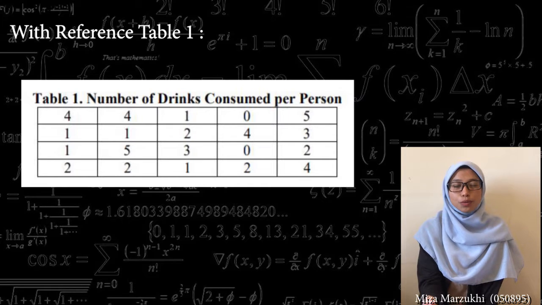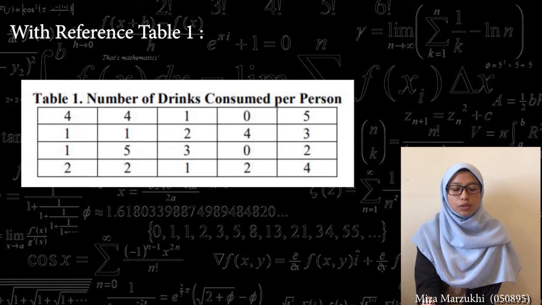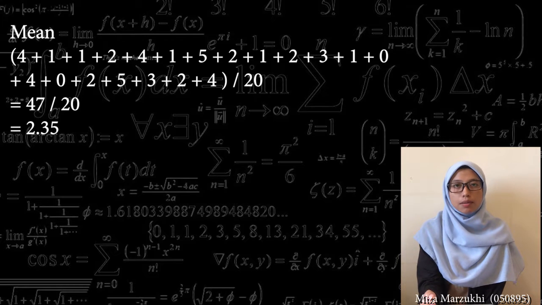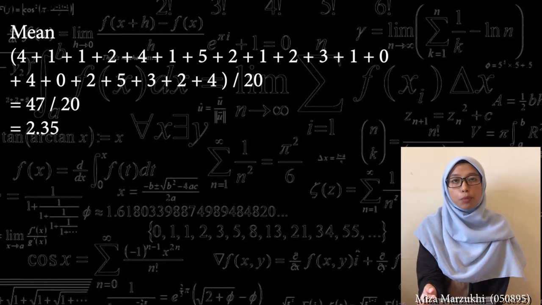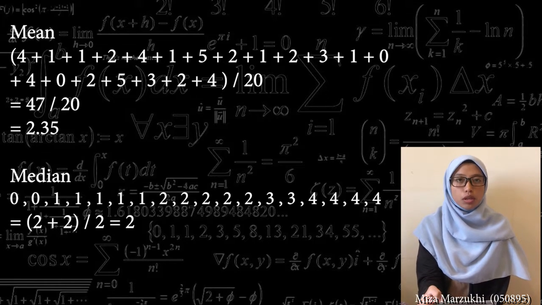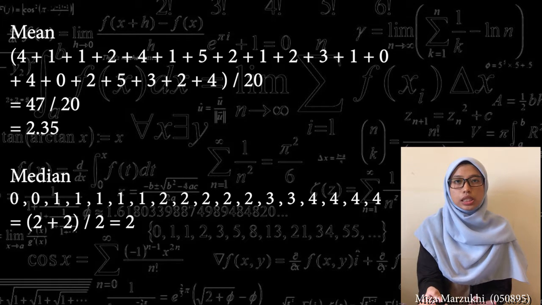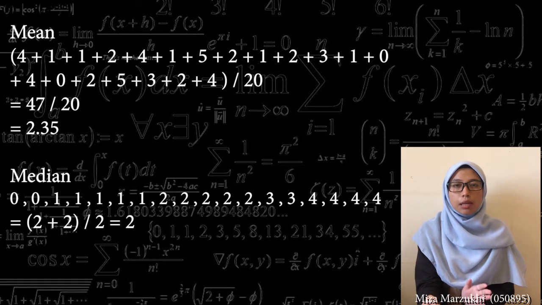Okay. Untuk nombor 2, dia suruh cari mean, median dengan mode. So untuk mean, kita tambah hasil semua data bahagi dengan bilangan data. So jawapan dia 2.35. Untuk median pula, kita akan susun dia mengikut dari nombor yang kecil hingga nombor yang besar. Lepas tu kita akan ambil data nombor 10 dan 11 sebab dia di tengah-tengah. So jawapan dia 2 tambah 2 bahagi dengan 2.